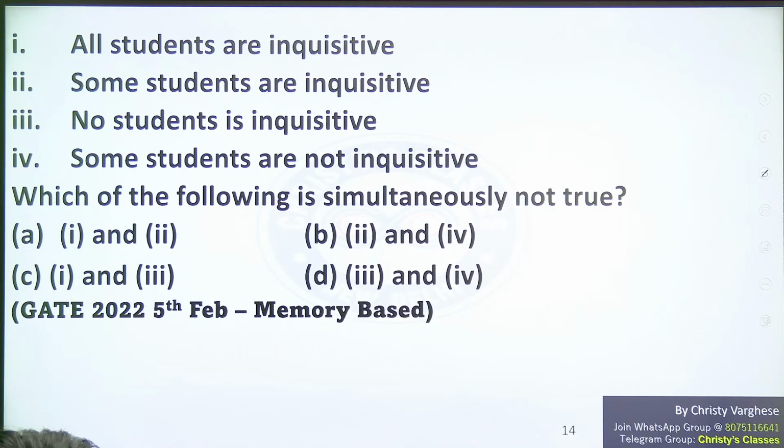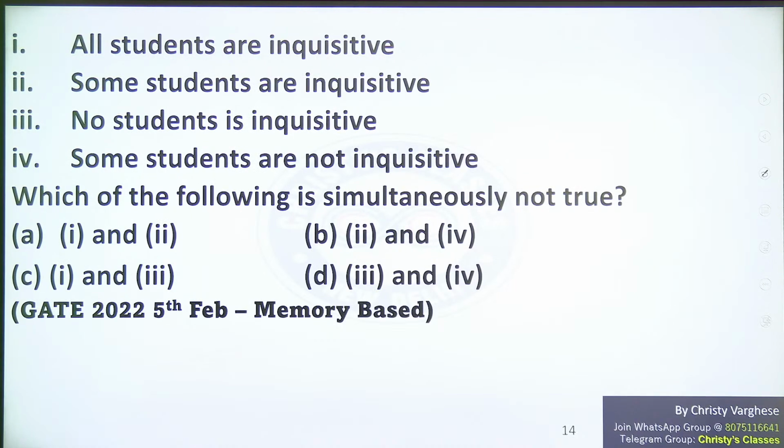Again, if you don't know the meaning of inquisitive, don't worry. As I told you many times, all the word meanings are not needed to find the correct answer. If it was a vocabulary question asking the meaning of inquisitive, then knowing the meaning would be necessary. But in this question, just consider inquisitive as a set. Students consider it as another set and then analyze it. Super easy.